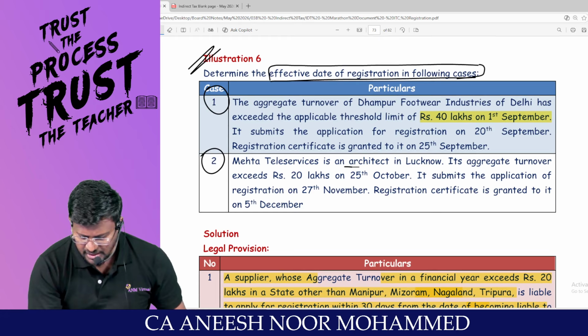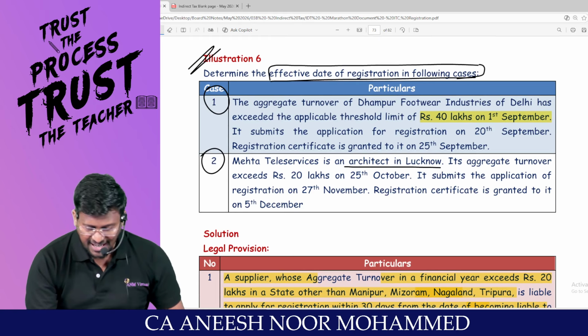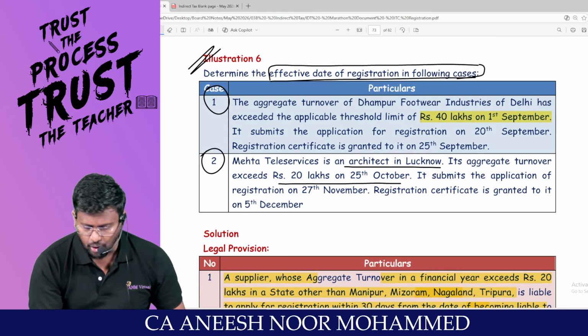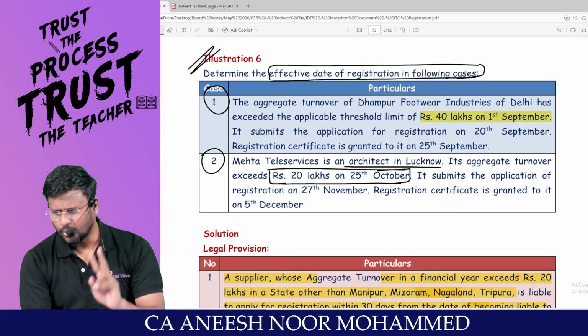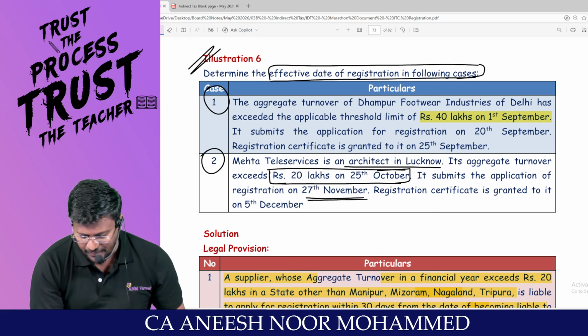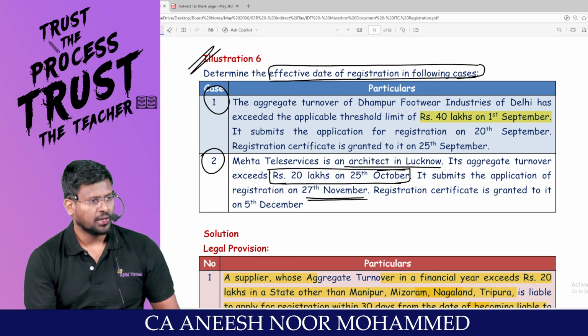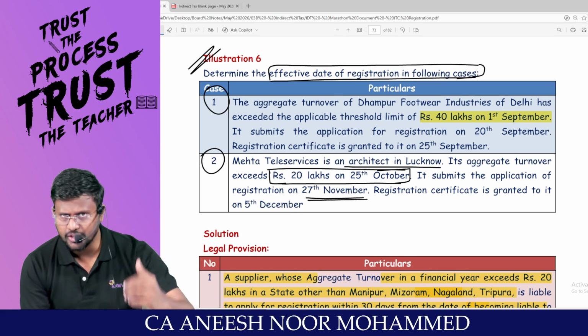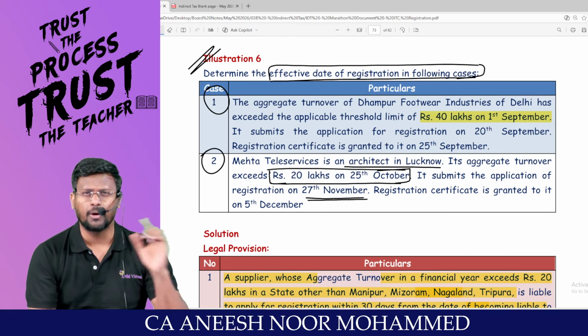Mehta Tele Services Architect in Lucknow. Its aggregate turnover exceeds 20 lakh on 25th of October. Yes, since it is a service, you can't enjoy 40 lakh, you will get only 20 lakh. It submits the application for registration on 27th of November. That means they have applied for registration beyond 30 days. Not a good boy, but a bad boy.